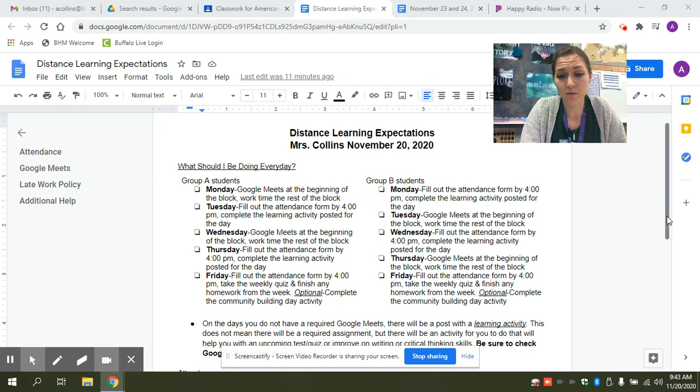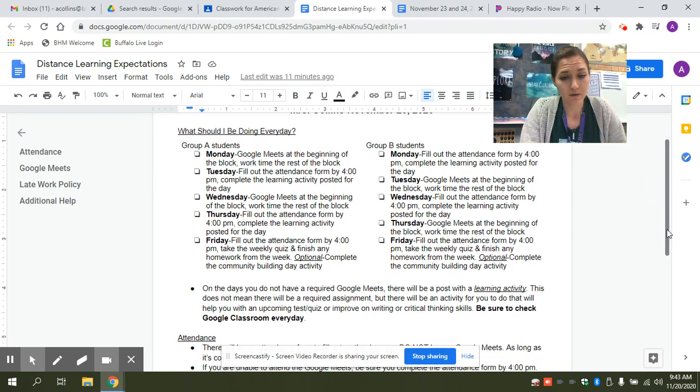Fridays will be the same for all students. They will fill out the attendance form by 4 p.m., take the weekly quiz, and finish any homework from that week. There will be an option for them to participate in a community building activity, and this is just an option, an opportunity for them to take a step back from their academics and just connect socially with their peers.